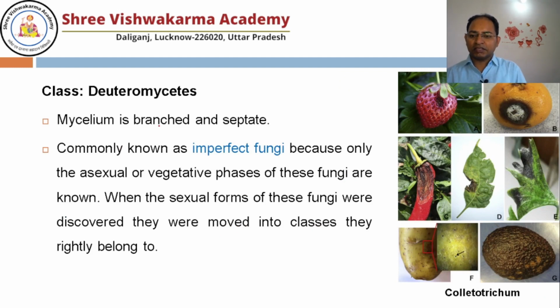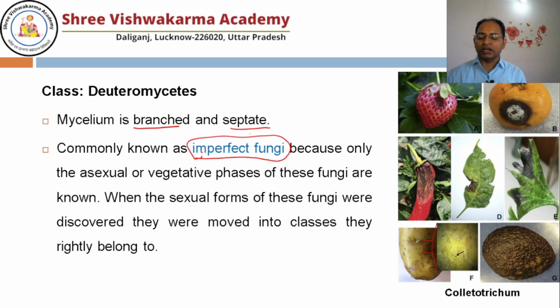Now the next and last class is known as Deuteromycetes. In Deuteromycetes, mycelium is branched and septa are present. They are commonly known as imperfecti fungi. Why? Because sexual reproduction is not reported in the class Deuteromycetes. Suppose today any scientist discovers some fungi and the sexual reproduction is not reported, so that scientist will keep that fungi in the class Deuteromycetes.